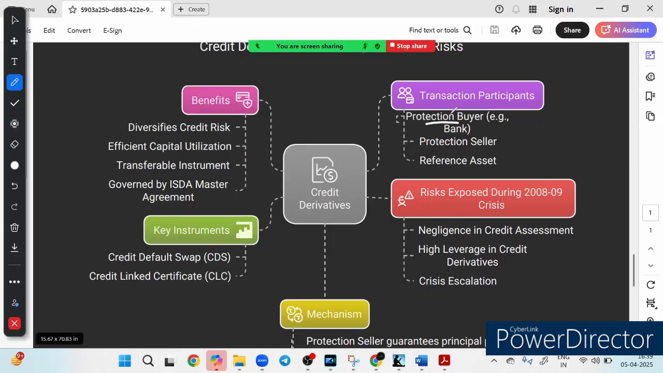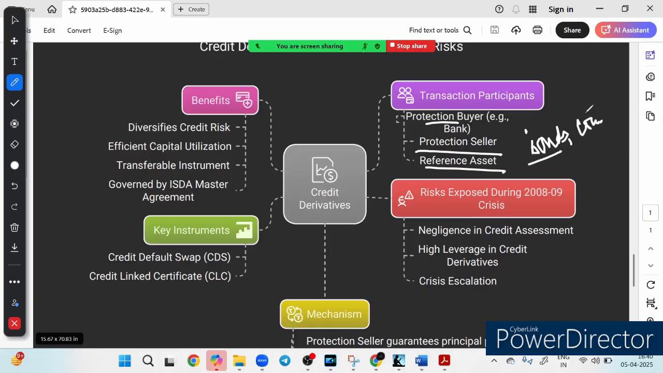That means the bank, the investor, right? They want to hedge against default risk. The second is the protection seller, means insurer, means hedge fund. They take the risk in exchange for premium. Yes, they get the premium and they take the risk. And the third is the reference asset, which means the financial instrument on which the derivative is based, like bond, like loan, on which this particular derivative is based, bond or loan.